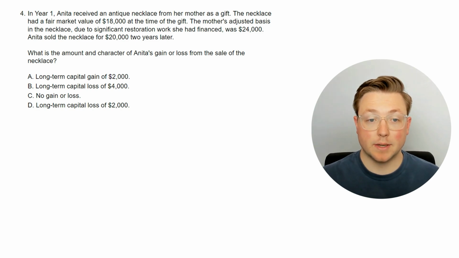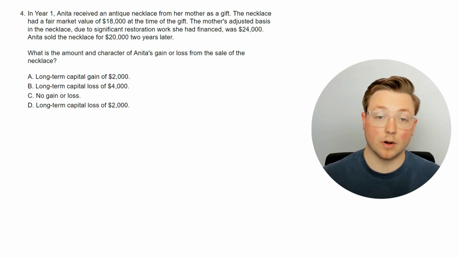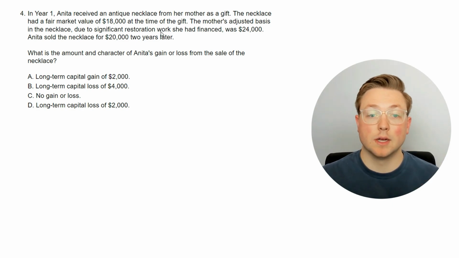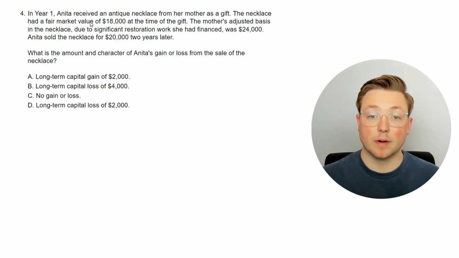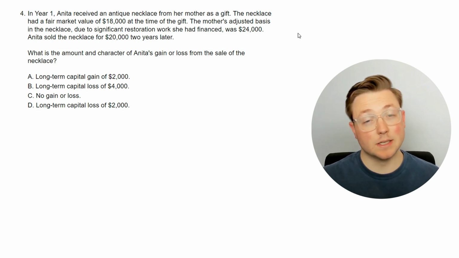The mother's adjusted basis in the necklace, due to significant restoration work she had financed, was $24,000. Anita sold the necklace for $20,000 2 years later. Okay, so far, we have always taken on the donor's adjusted basis. We always have so far. But in this situation, is that still the case? Where the fair market value is less than what they sold it for, but the adjusted basis is still greater?